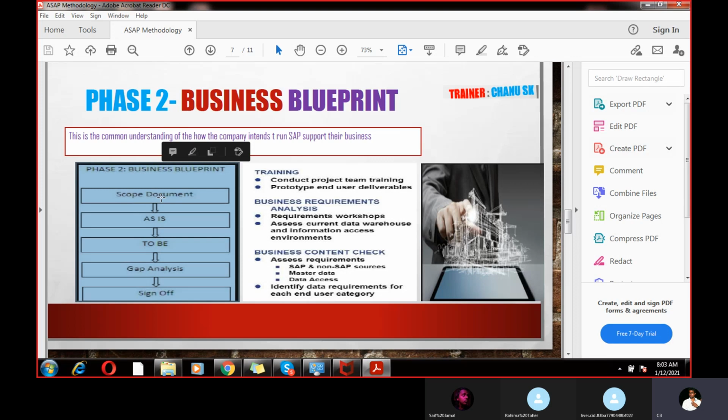Today is just project related. How many types of projects in SAP, you know very well, and we already discussed that a day or two before. Today is about how the implementation process will happen, what phases there will be, what the SAP methodology is, what happens in the project preparation phase, and how to prepare a business blueprint. These are all the things we covered today.